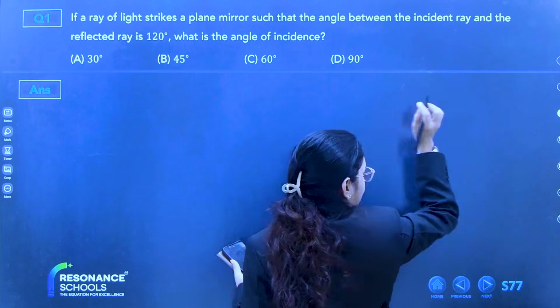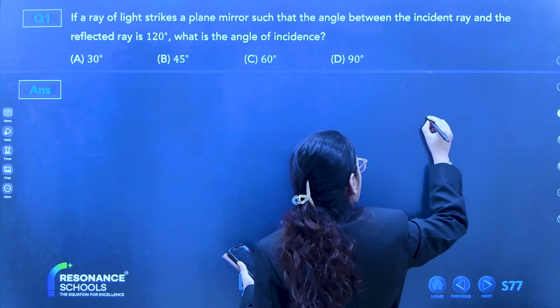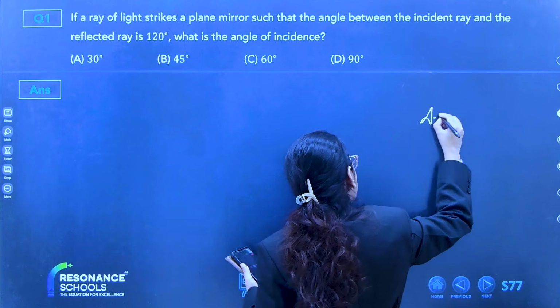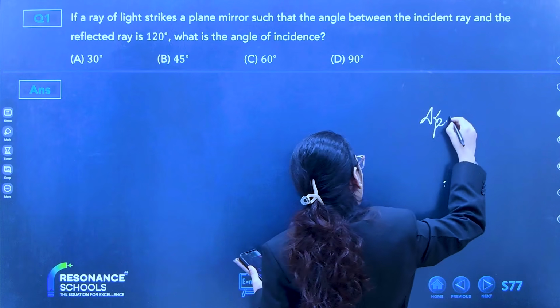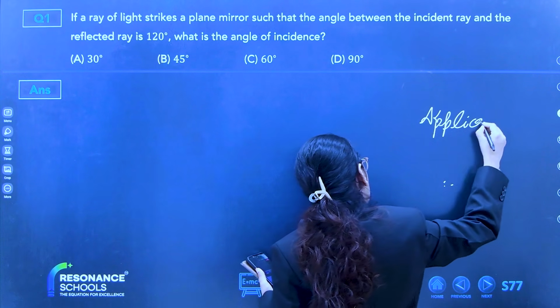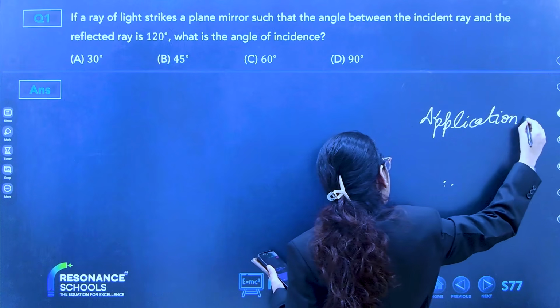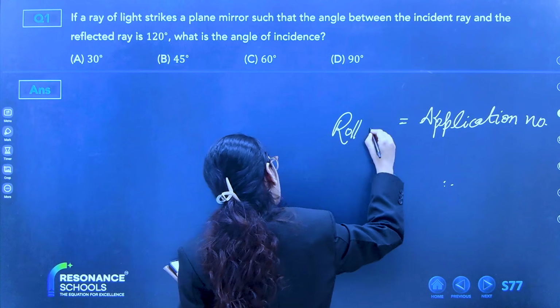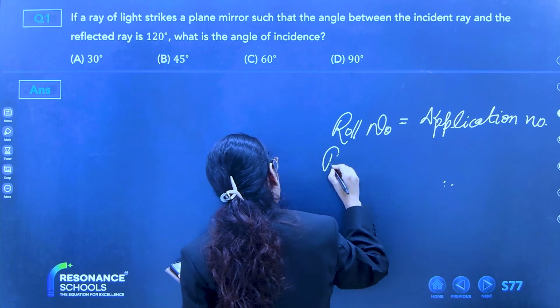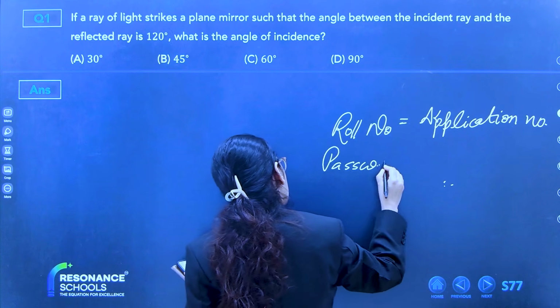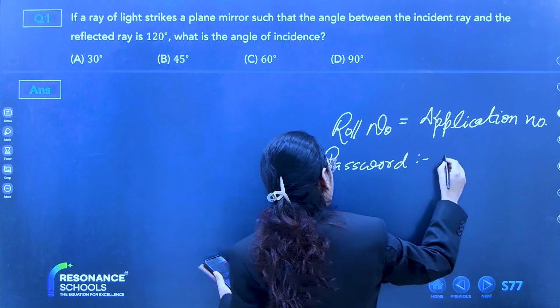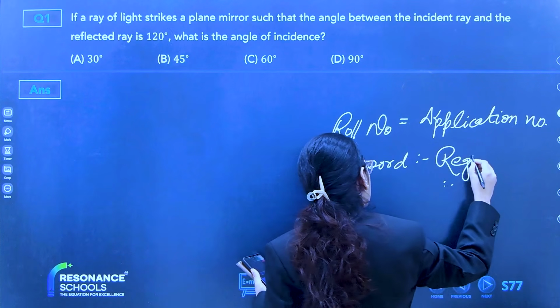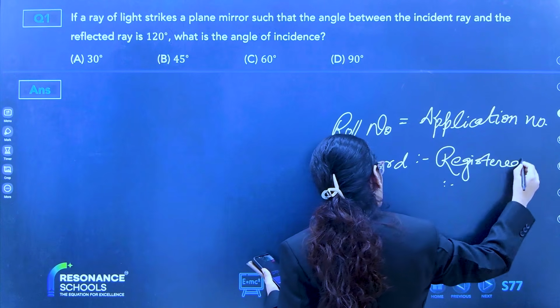See, just write this. Your application number is your roll number, and your password is your registered phone number.